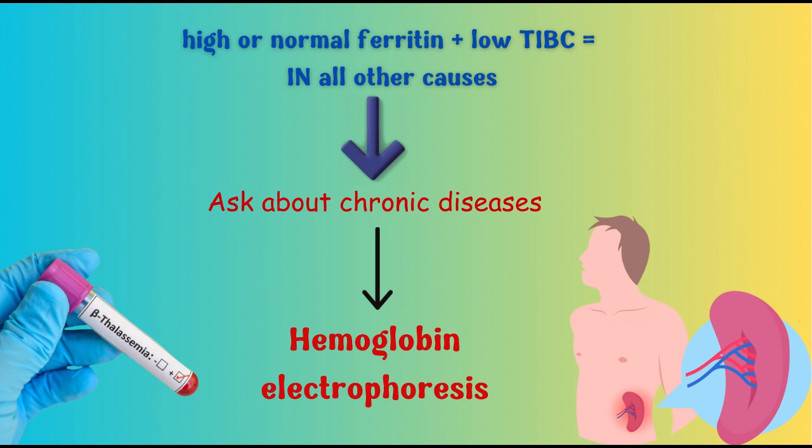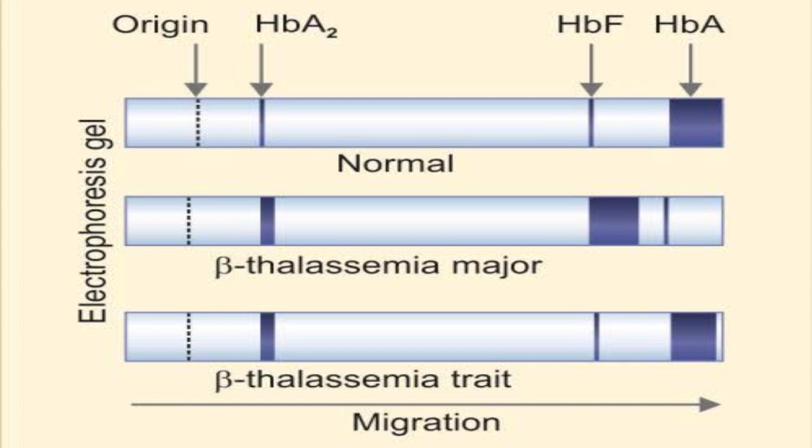Beta thalassemia major becomes symptomatic in children, with a dysmorphic face and other symptoms, not in adults. In beta thalassemia major, I will find hemoglobin F more than 70%, where normal is less than 1%. Thalassemia minor may not be symptomatic. On hemoglobin electrophoresis, I will find hemoglobin A2 more than 3.5 and hemoglobin F less than 3%. So I will diagnose thalassemia.